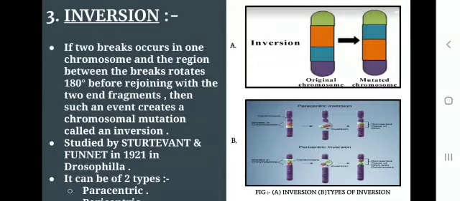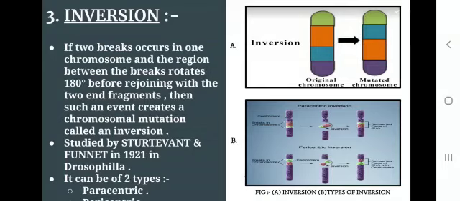Inversion. If two breaks occur in one chromosome and the region between the breaks rotates 180 degrees before rejoining with the two end fragments, then such chromosomal mutations are called an inversion.